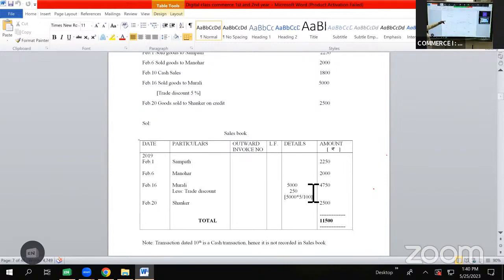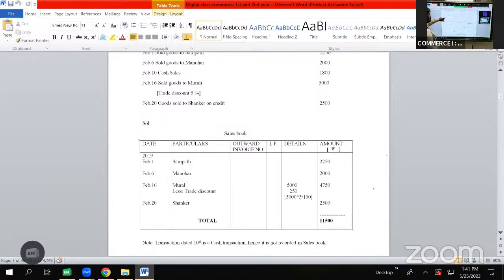Then we have a transaction on February 16, sold goods to Murli 5,000, trade discount 5%. So here the date will be taken as February 16. Murli will be shown in particulars column. 5,000 will be recorded in details column as we have to do the calculation for trade discount. 10% of 5,000 will be 500. 5% will be half of it, which is 250. So here is the calculation: 5,000 minus 250. The final value 4,750 will be shown in amount column.